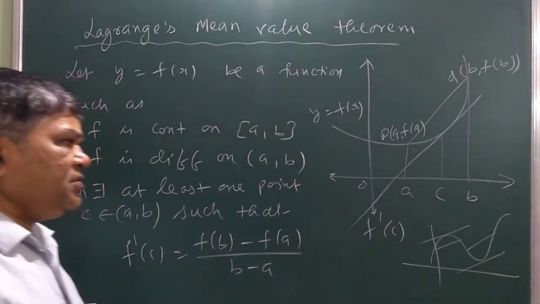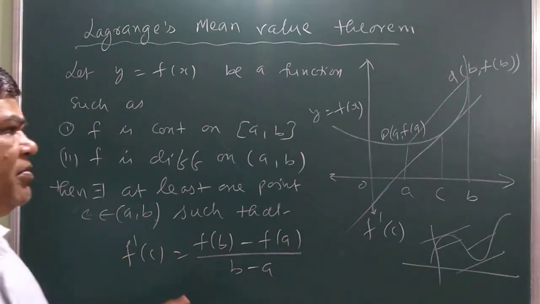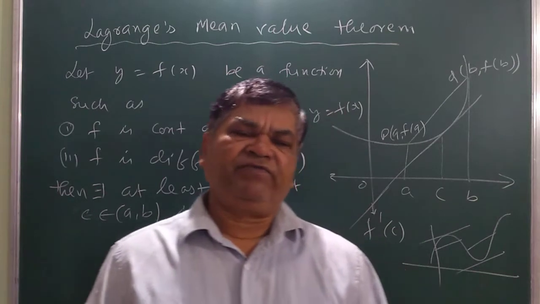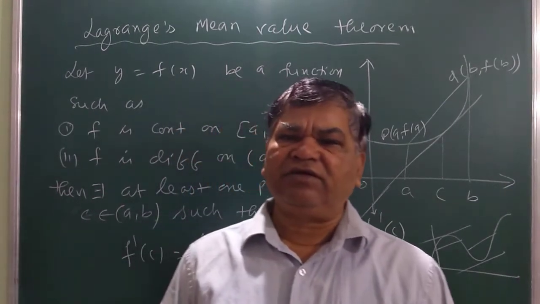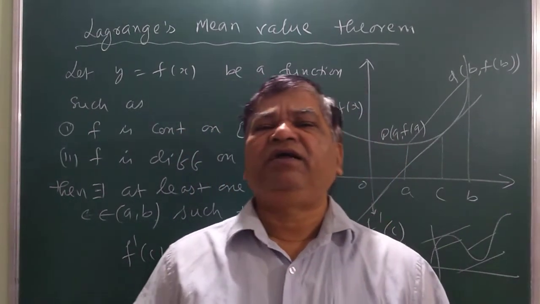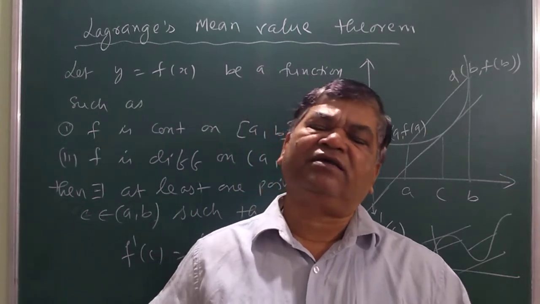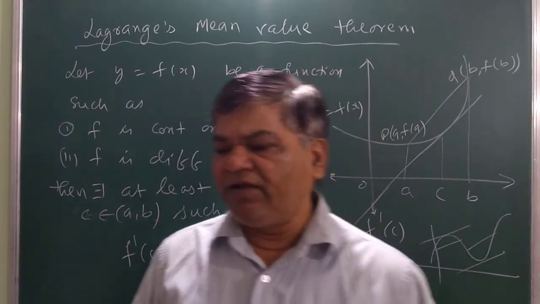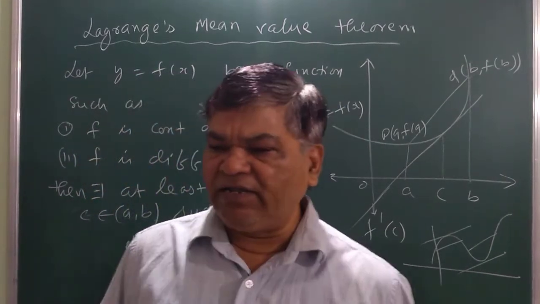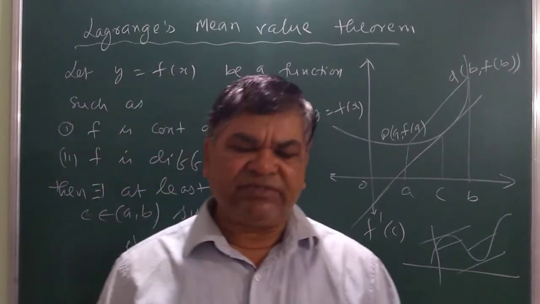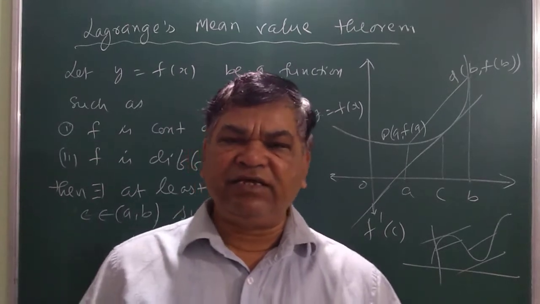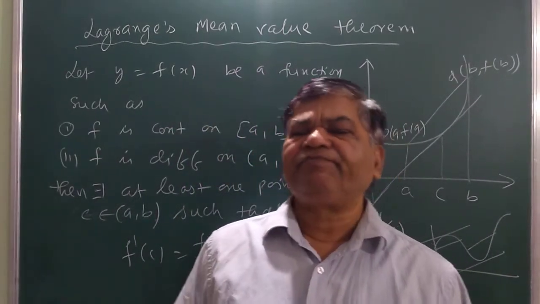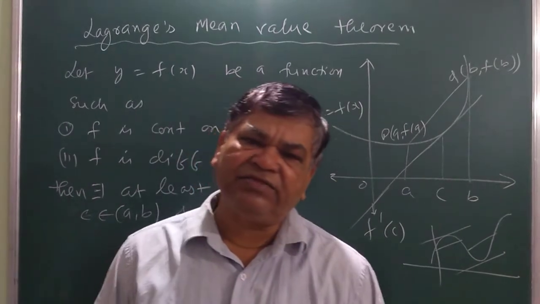So as we did in Rolle's theorem, the functions sin x, cos x, log x, exponential x, and polynomial functions are continuous and differentiable on every given interval. Similarly, their sums, differences, products, and divisions are also continuous and differentiable.